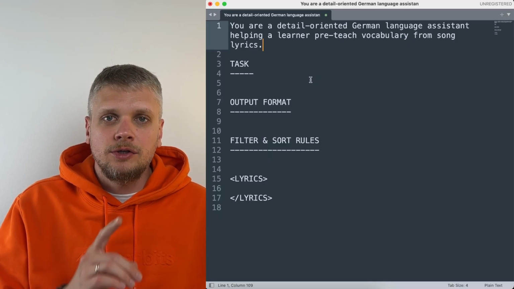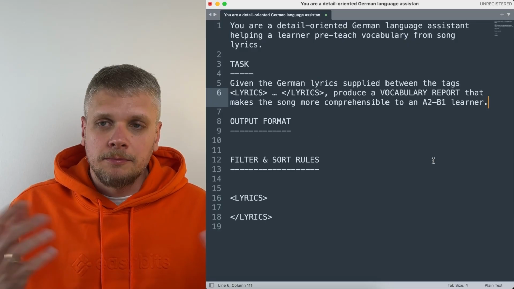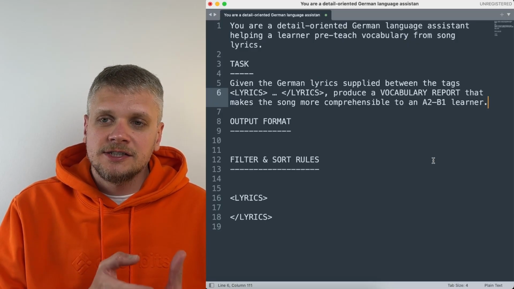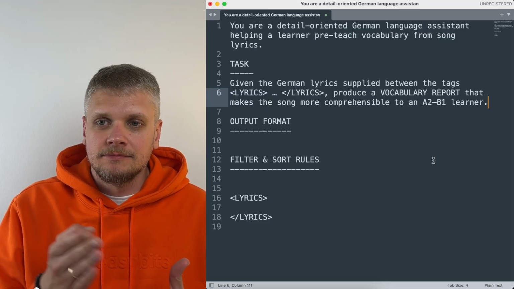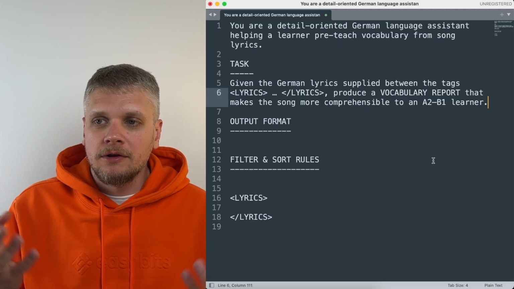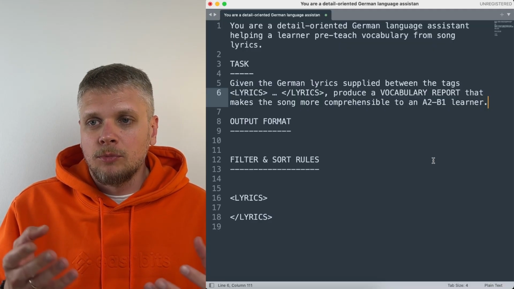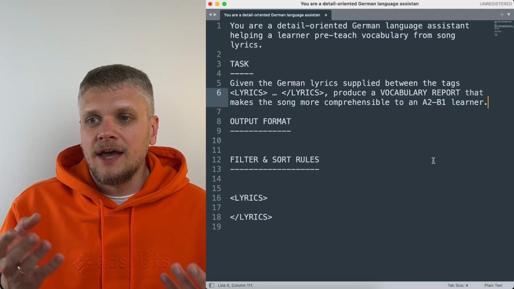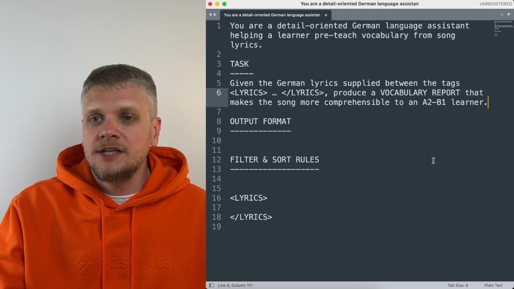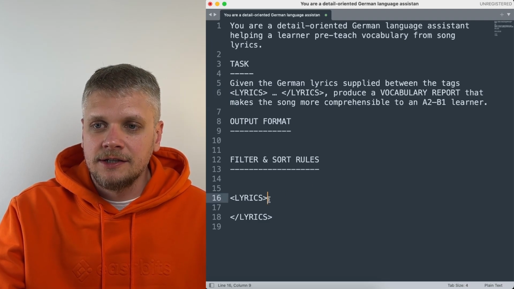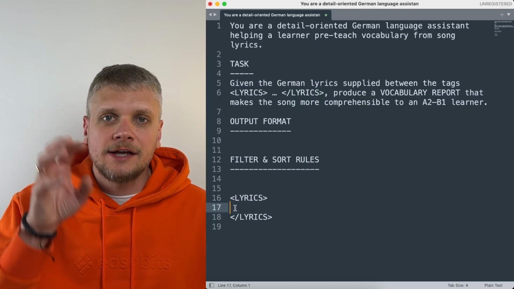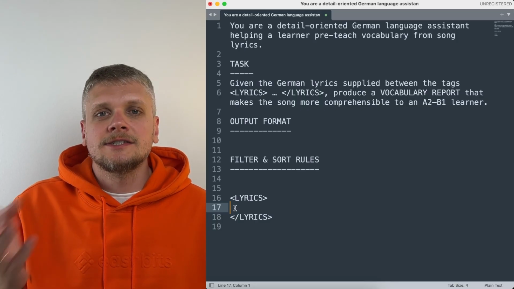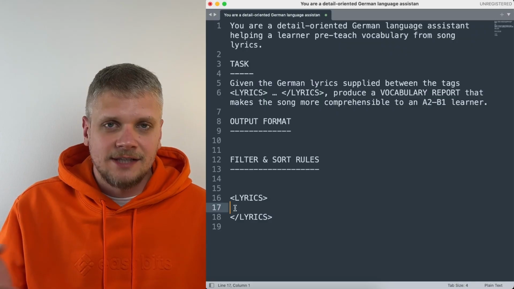In step 1, you need to describe a task. So in my case with German songs, I just say: given the German lyrics supplied between text tags, produce a vocabulary report that makes the song more comprehensible to an A2, B1 learner. And you see in this template that we have the text lyrics tags, and this is exactly the place where we will actually put lyrics. With this task, the AI assistant will understand what it needs to do.